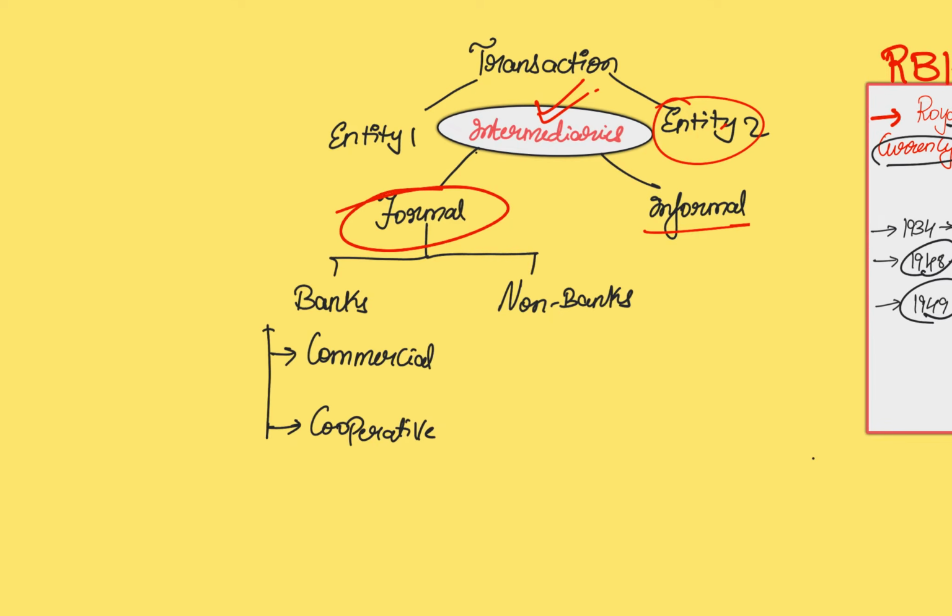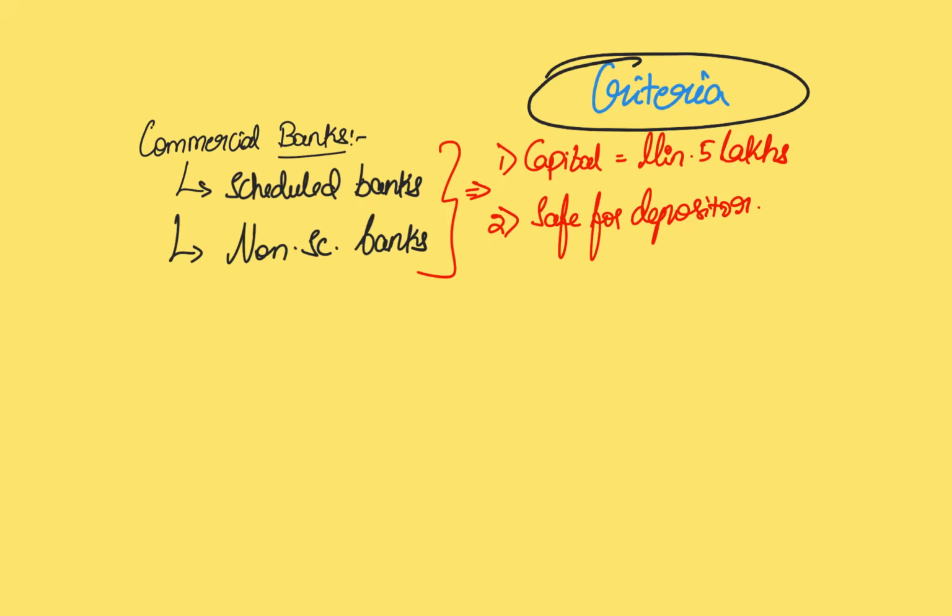Now, coming back to these financial intermediaries and formal institutions, you have banks and non-banks. So within banks, you have the commercial and cooperative banks. Now let us focus on the commercial banks. If we have to classify the commercial banks on the basis of the recognition under the RBI Act, they can be called scheduled banks or non-scheduled banks.